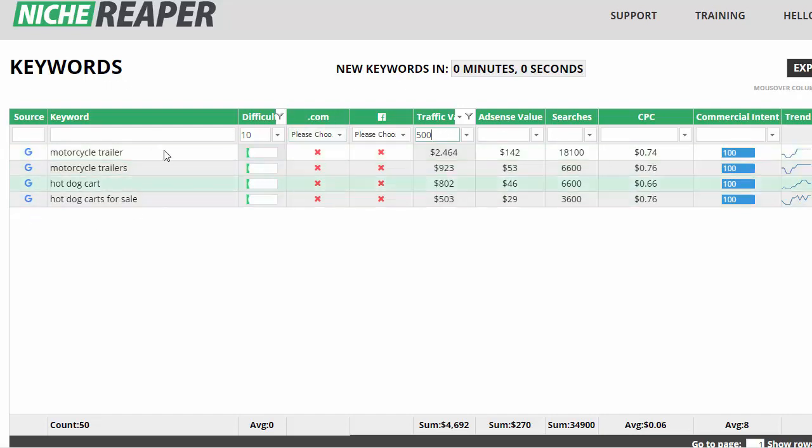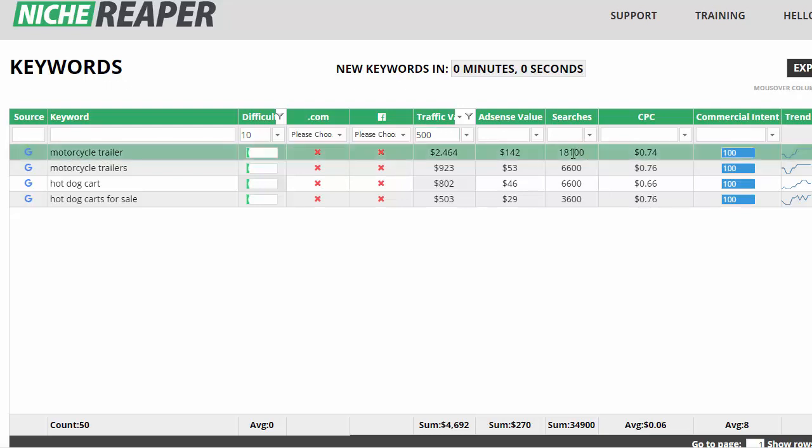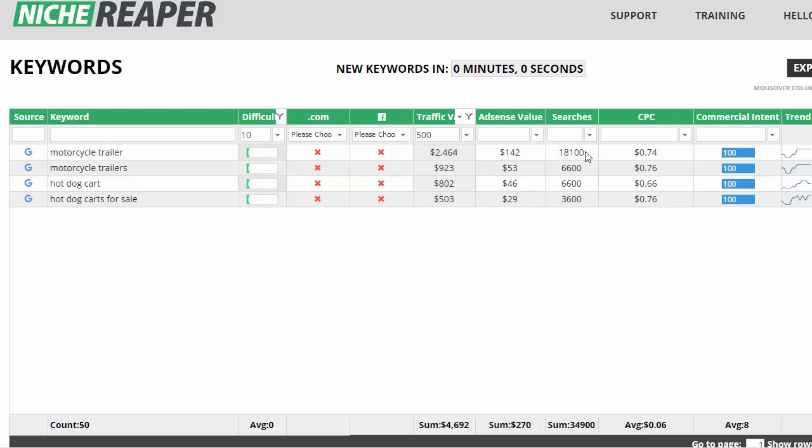SEO, which is one of these here, is of course one of those places. Incidentally, as a side note, don't use Niche or Niche Reaper as an SEO tool alone. Use this for research, for researching new markets, right? These are markets. People tell you they are interested in motorcycle trailers, and there are quite a few people who are interested in these things. So don't think that the only way to do this is to do SEO.